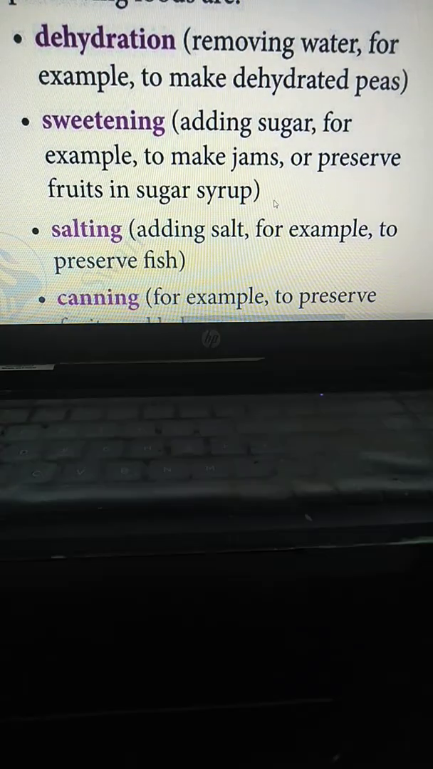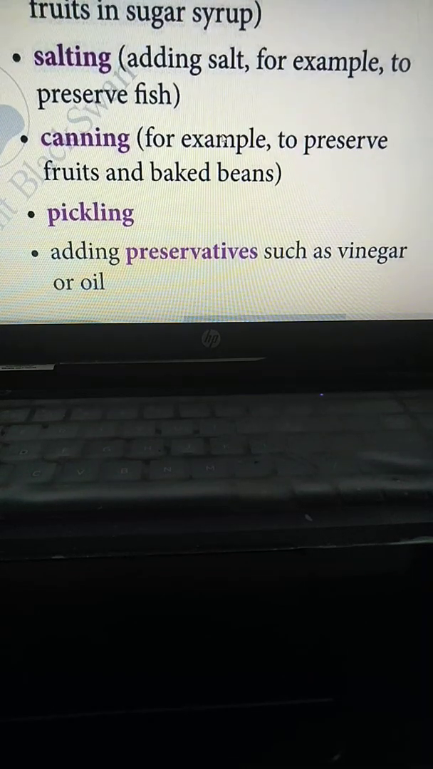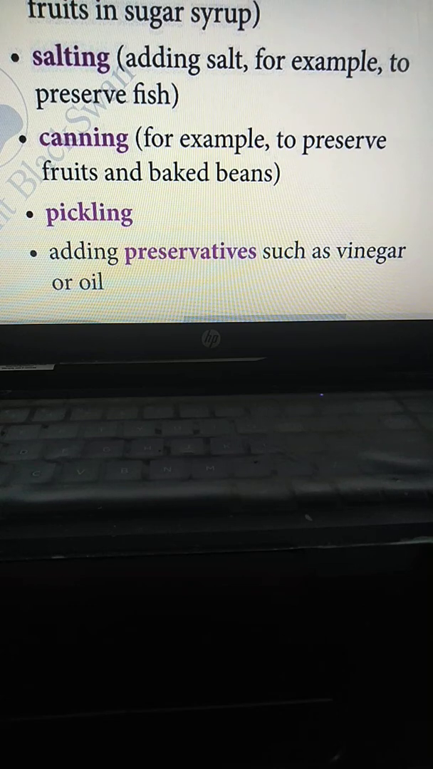Then sweetening, which means adding sugar. For example, jams or fruits preserved in sugar syrup. In this way, this is called sweetening. Then salting. You have seen preserved fish, right? Sukha macho, luni macho. So we add salt to keep our fish for a long time. Salting fish preserves the fish.